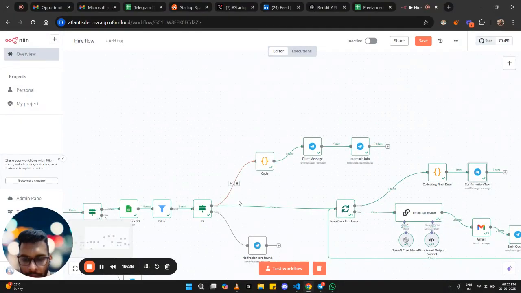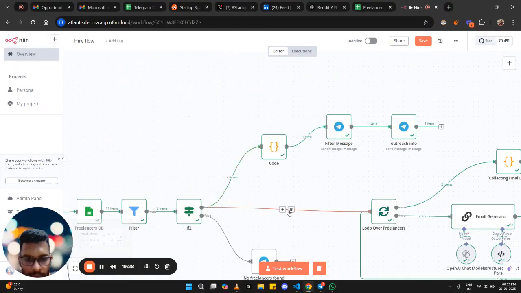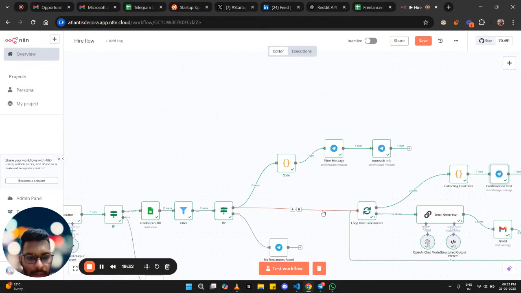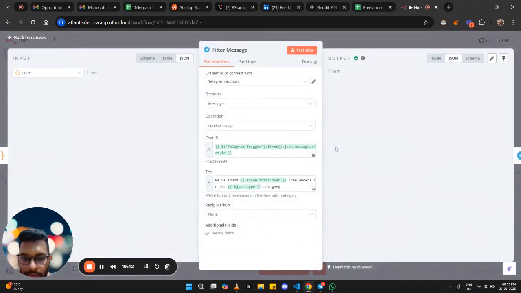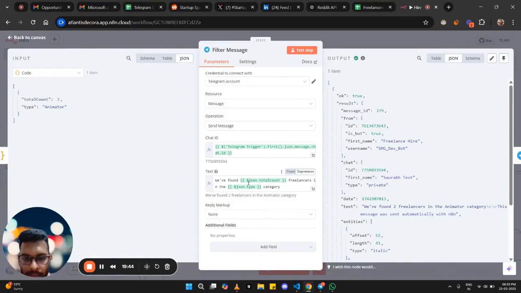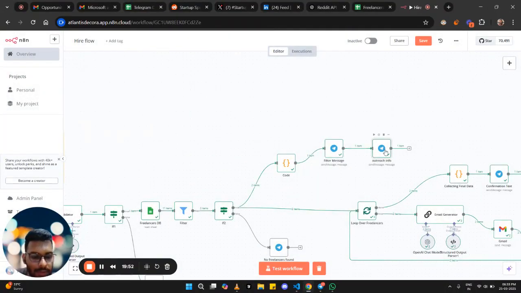talking about this node, in this process the same data is being sent here. So after we have filtered out the data, we are telling the user that we have found the total number of freelancers in the sheet, and we will be emailing them.